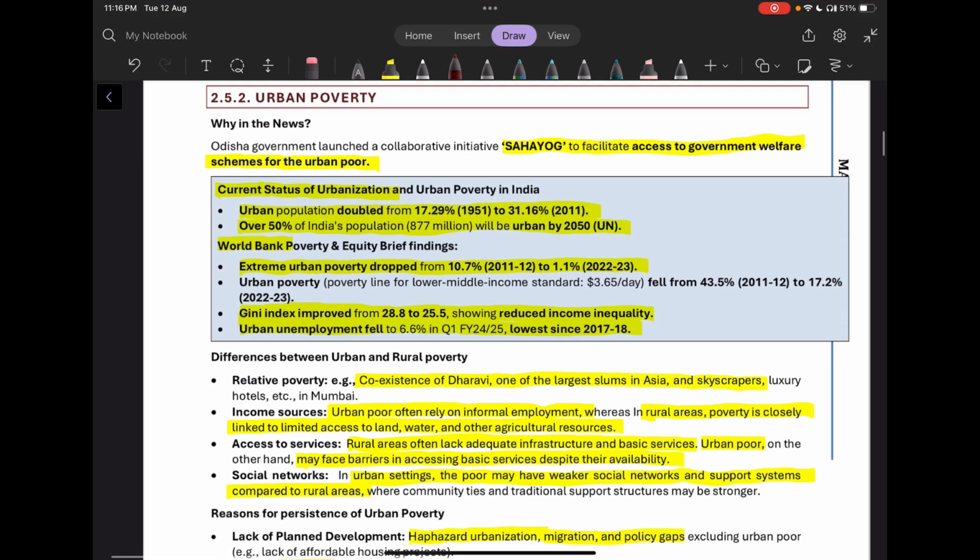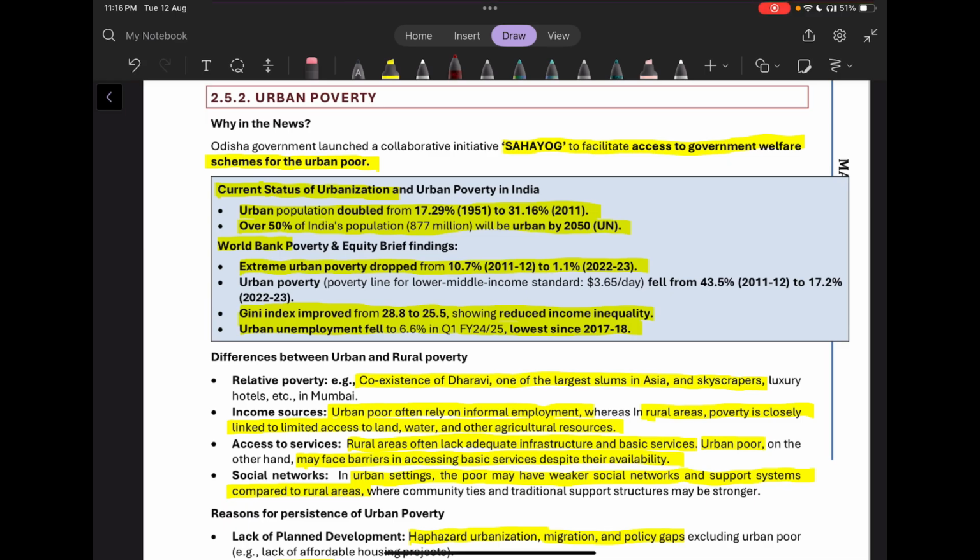Now, another topic in this poverty is the urban poverty. So, recently, the Odisha government launched an initiative known as Sahyog. Basically, this was to facilitate access to government welfare schemes for the urban poor. So, what is the current status of urbanization and urban poverty in India?